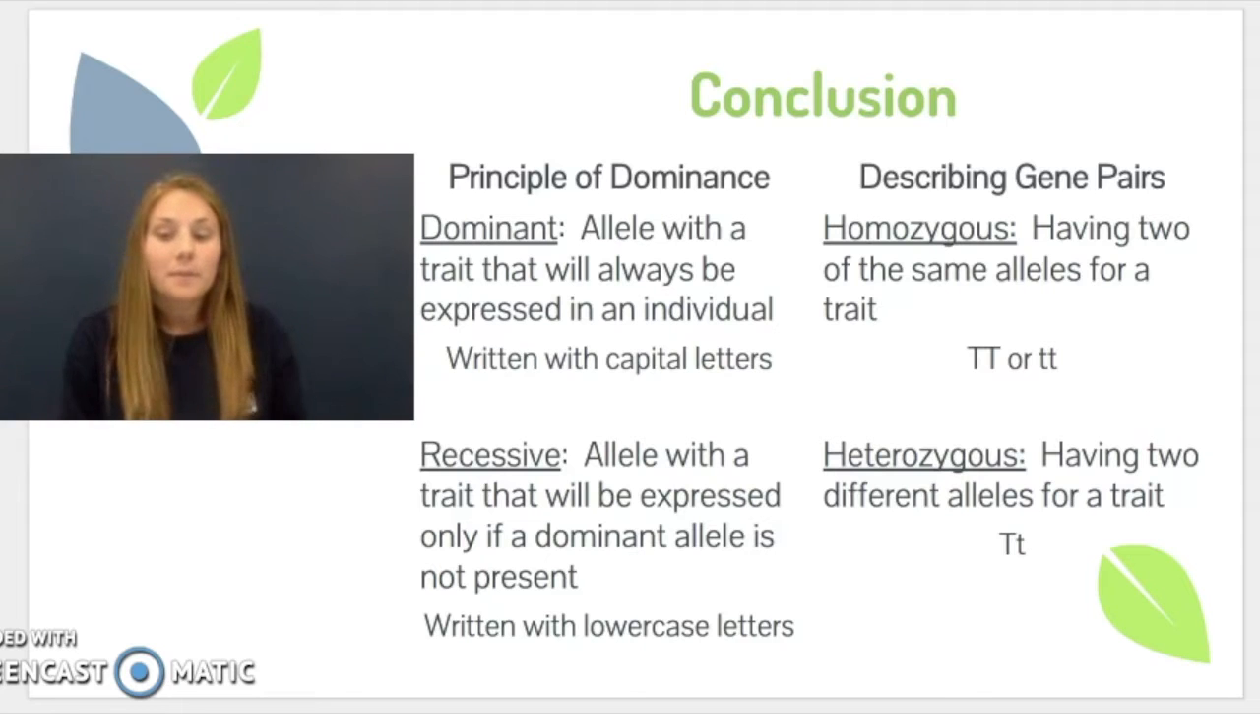So you could have a dominant trait, we're using the letter T for tall, a tall plant. You could have a dominant trait from your mom, a dominant trait from your dad, or to be homozygous, you could have a recessive trait for the tallness, which would be a short, from your dad, and a short trait from your mom. On the opposite end of that, heterozygous would mean having two different alleles for a trait, so you could have a tall trait from your mom and a short trait from your dad.